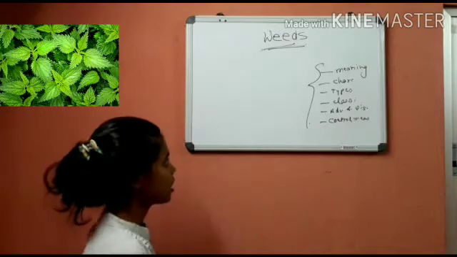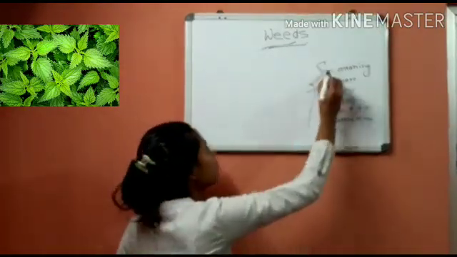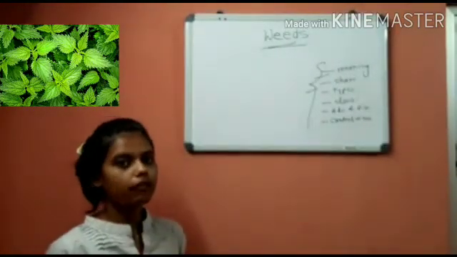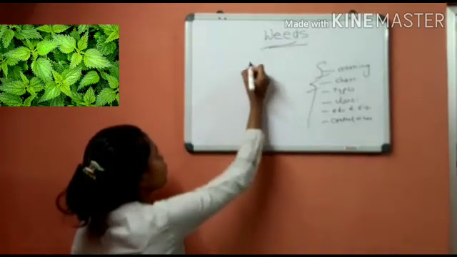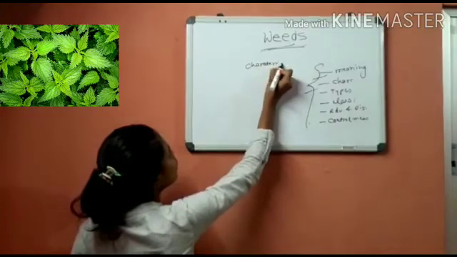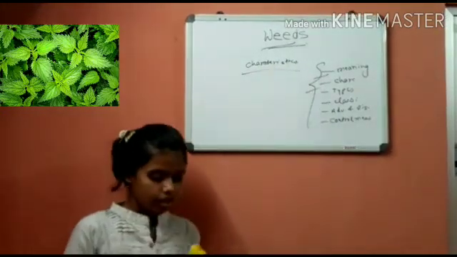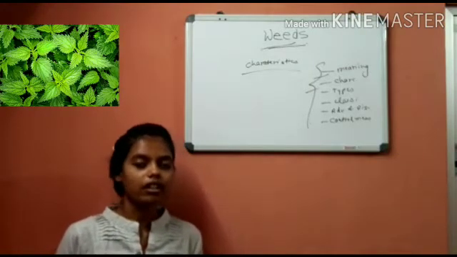Next we are going to study characteristics of weed. Right now we studied the meaning of weed. We are knowing what is weed. Now we are going to see characteristics by which we can identify that it's a weed plant. The very first characteristic of weed is that seedlings grow at a very faster rate.